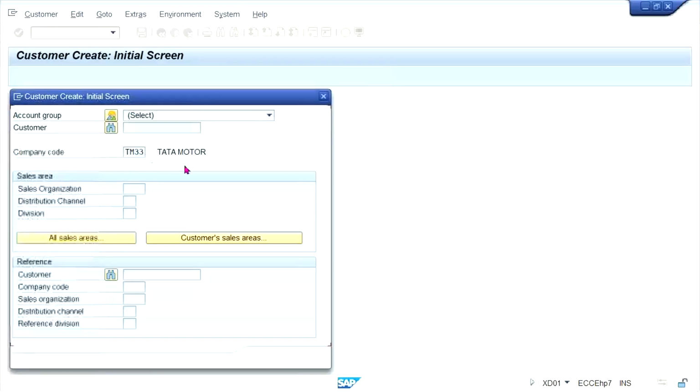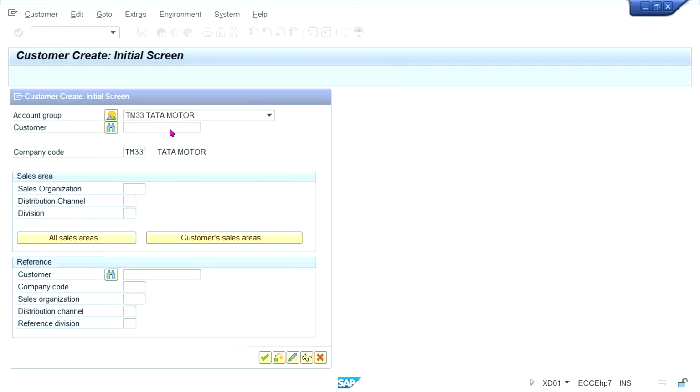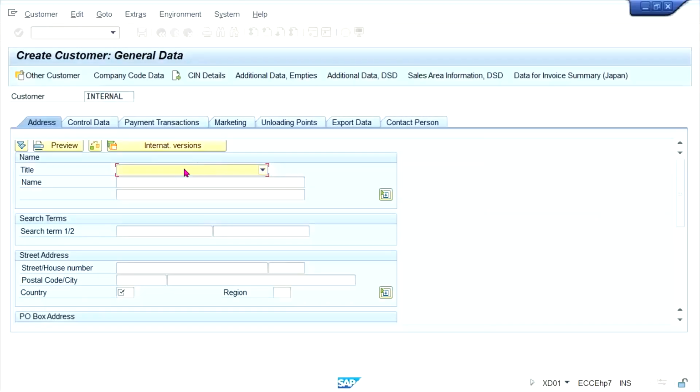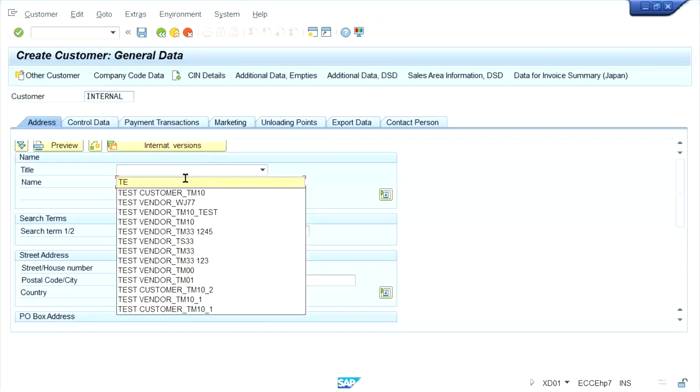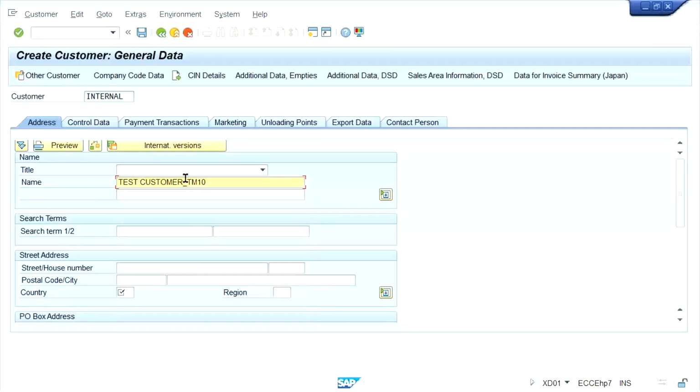Double click and then press enter. Here I'm going to create a test customer for TM33. Any name can be given, Alpha Beta Gamma Limited. I've just given a test customer. Nothing else is going to be given here, guys. The contact person and so on will be explained in an upcoming session. There is a use for that.